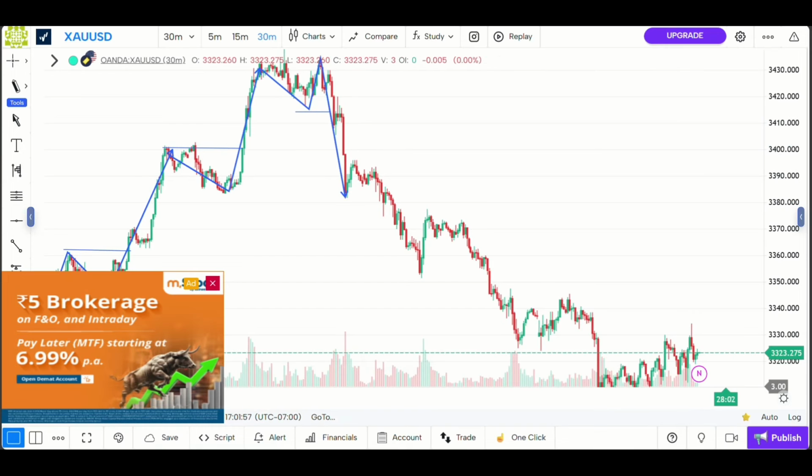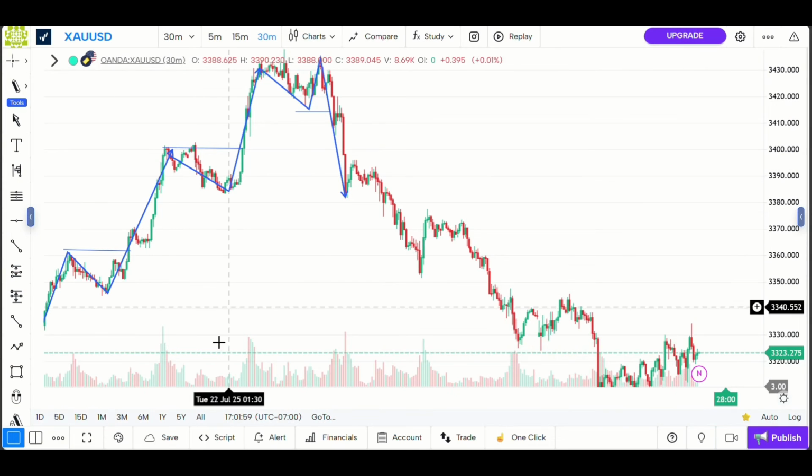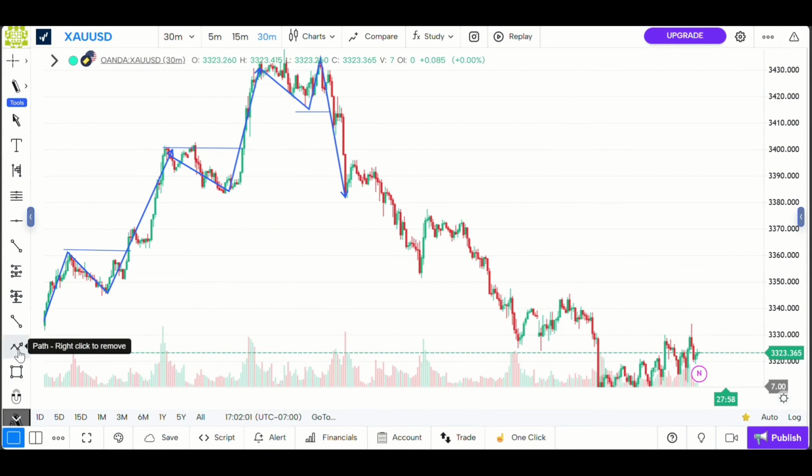Fuck this ad again. Okay, I dislike using Go Chatting because they have a lot of ads. Sorry for the interruptions. Okay, so let's continue.